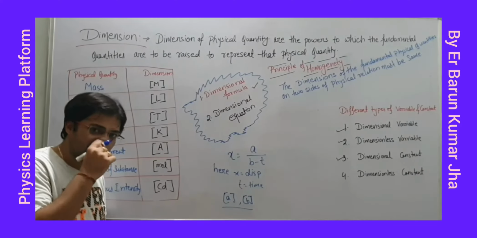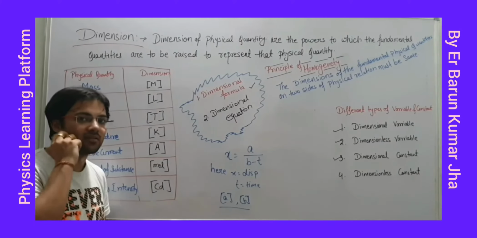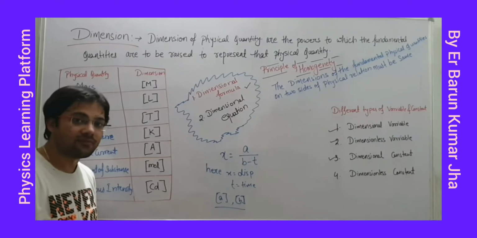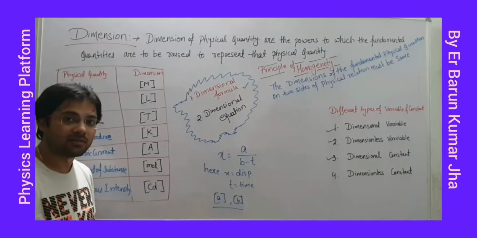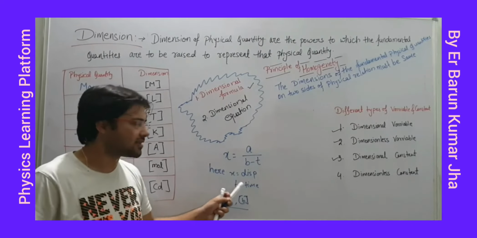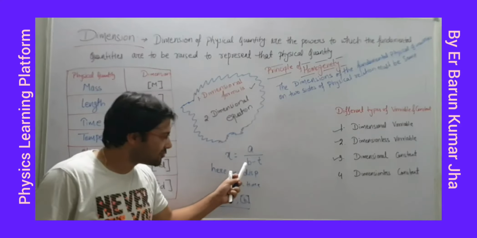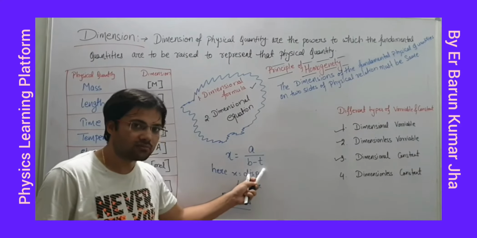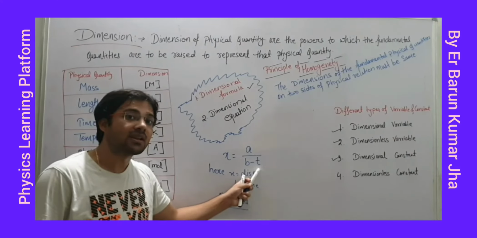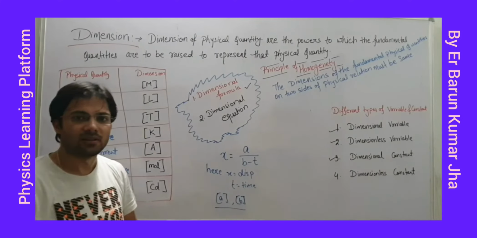As I told, we can add or subtract two physical quantities if they have the same dimension. So you have to see where the plus and minus signs are. This is the minus sign. This minus sign indicates what? Dimension जो B का है वही T का होगा. Then only subtraction is possible. So what is the dimension of T? Yeah, capital T.